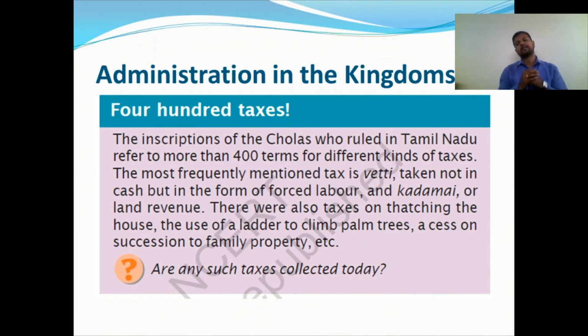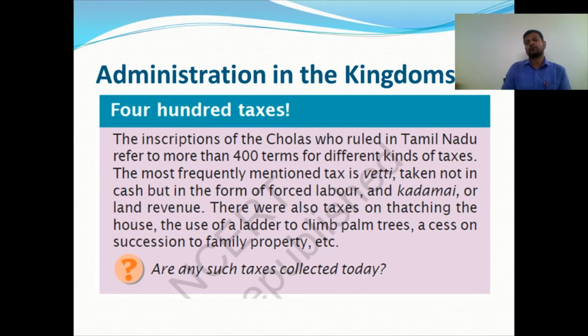And Kadamai was the land revenue. There were also taxes on the thatching of houses, that is, house construction, on the ladder used to climb palm trees, and a cess on succession of family property. These are all the major ones. See, there were about 400 terms for different taxes during the Chola period in Tamil Nadu.